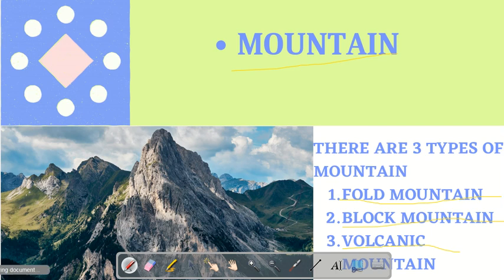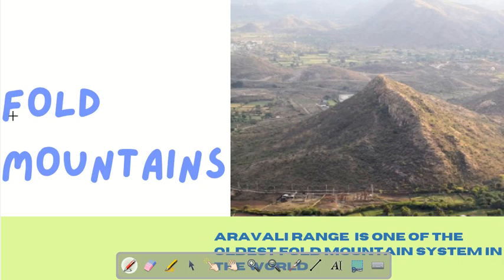Okay. So now we will read about the fold mountain. Okay. Sorry my dear friends, but I forgot to tell you one thing, that if the mountain is in a line like this, it's called a mountain range. Okay. So now fold mountains.